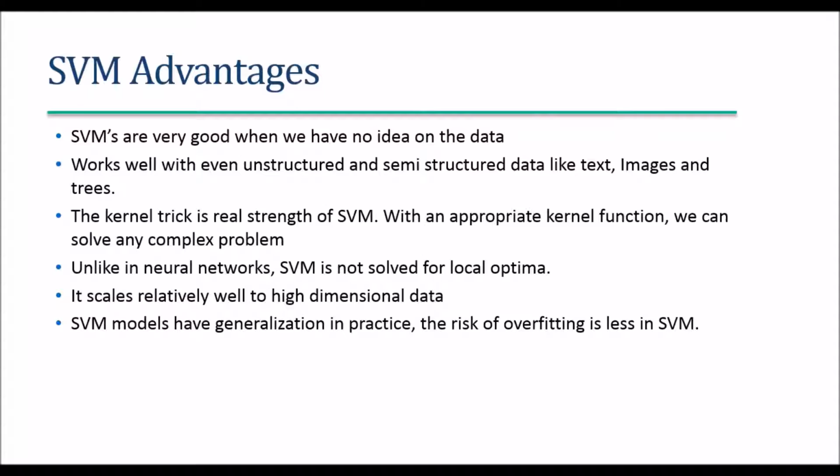Unlike neural networks, SVM doesn't solve for local optima. That means we'll have one unique solution no matter how many times we run SVM, whereas in a neural network we might get different solutions depending on the local optima that we get. For high dimensional data, SVM scales pretty well. Though it is not really very swift, at least it is faster than other algorithms like neural networks.